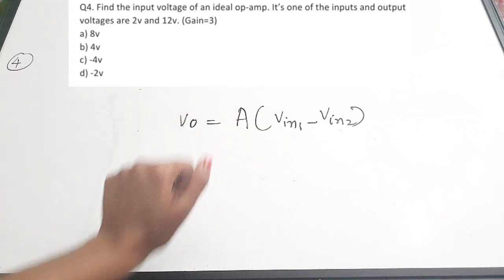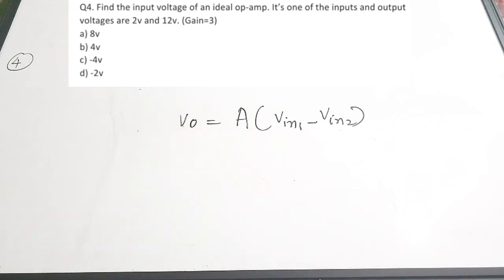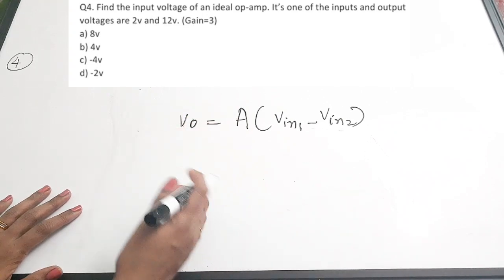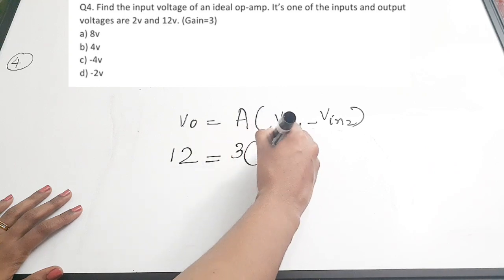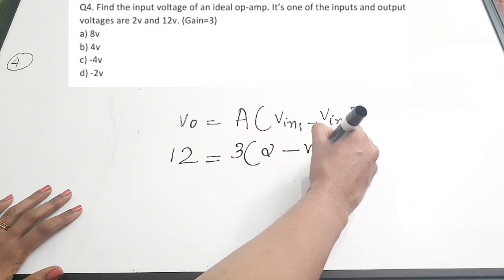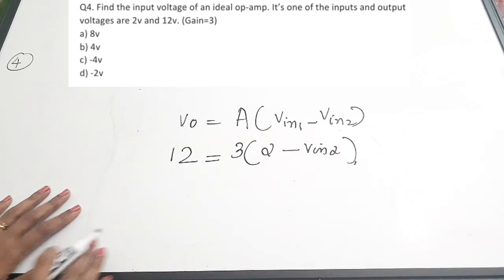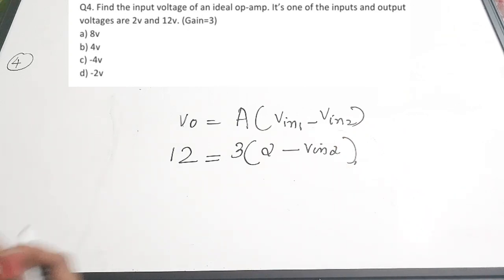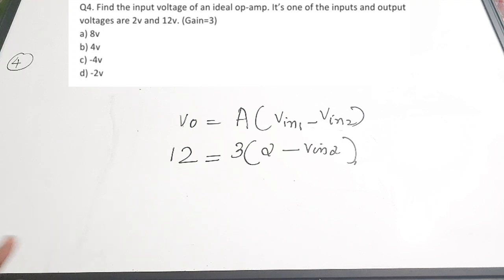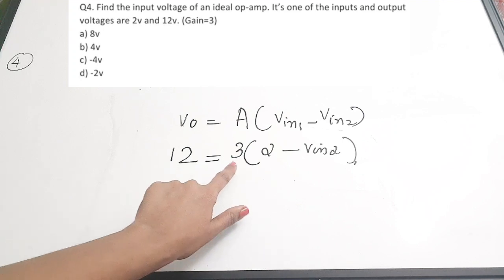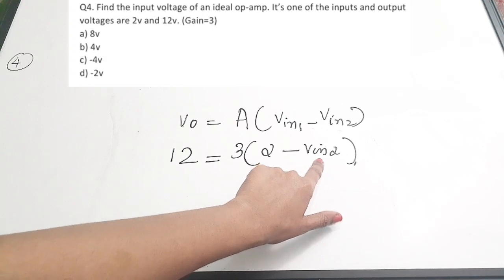Also we have been given the output voltage and gain also. So you have to substitute in this equation: 12 is equal to 3 into (2 minus V in 2). Okay. So there are actually two inputs here, out of which one is given, and the output value is also given, and gain is also given. So you need to find the next input.